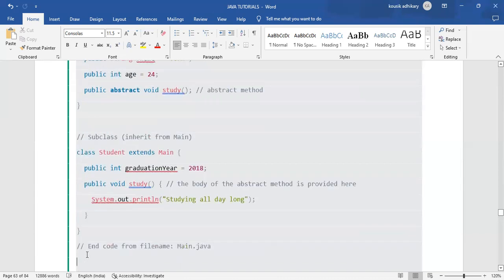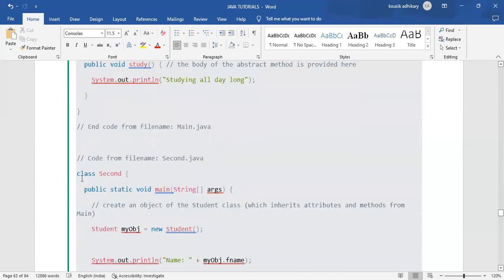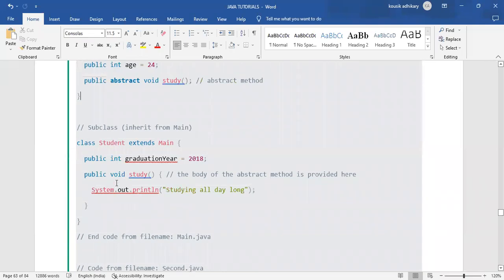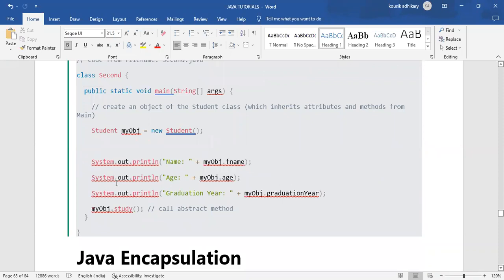That means we need to create a separate class. So we have created a separate class, class second, and within that second class we have created the main method. That means this second class is the actual main class, where we can access all the classes by creating an object of the subclass.